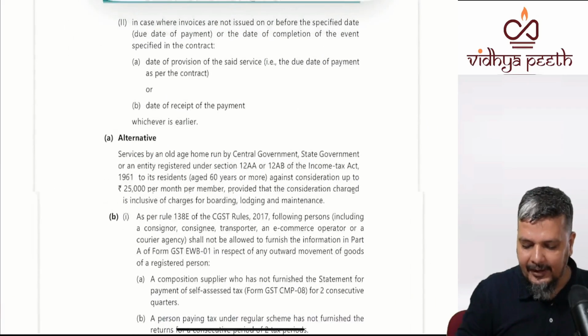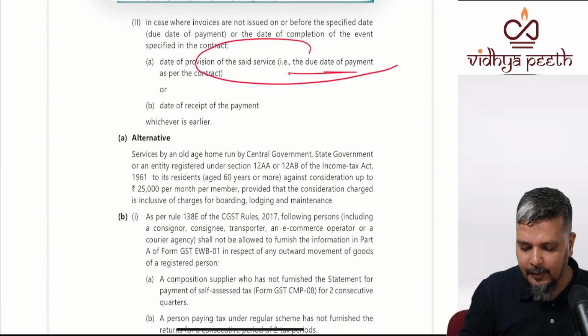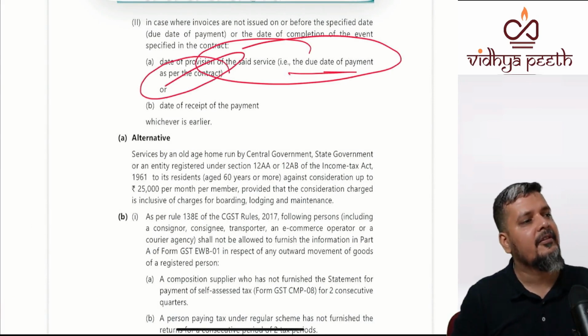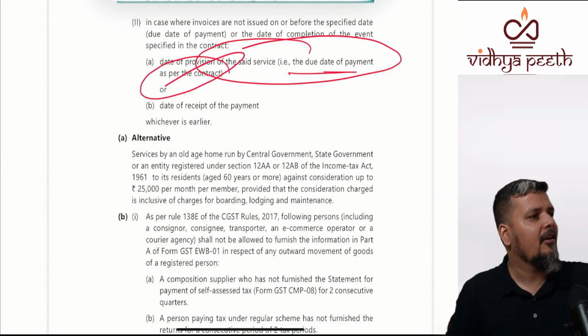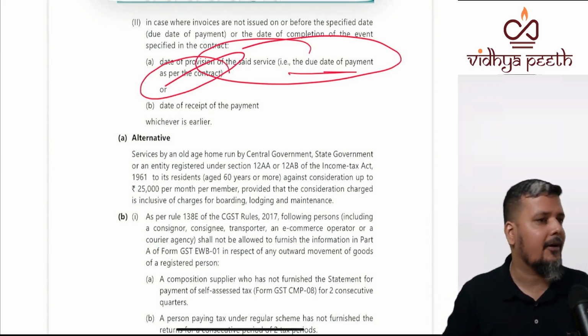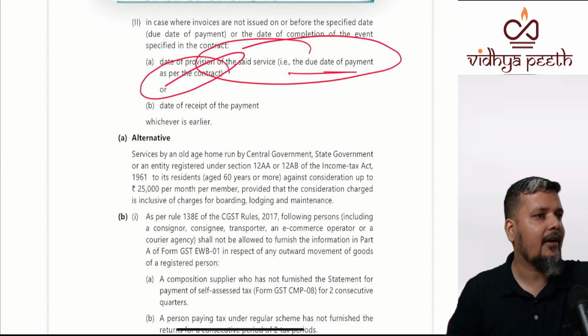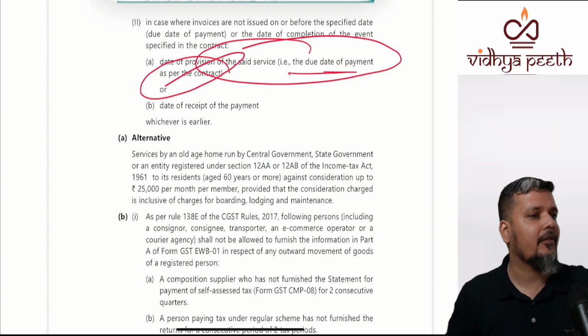You will not be having the date of provision of service. Your date of provision of service will be the due date of payment as per contract. You cannot find when it is completed. So you go with the due date of payment as per your contract. Whatever is the due date as per your contract, what is your timeline as per your contract, that you assume to be the date of provision of service.